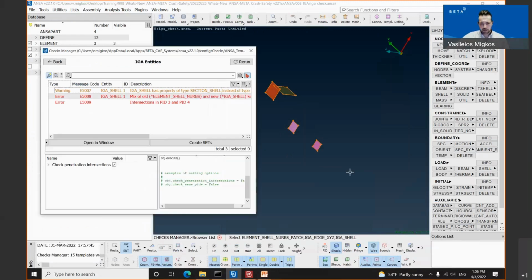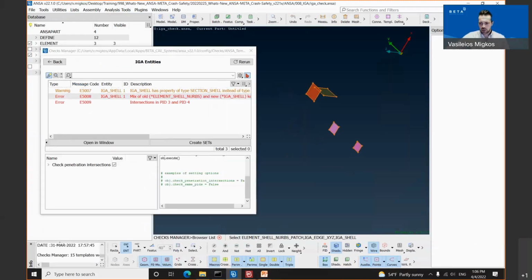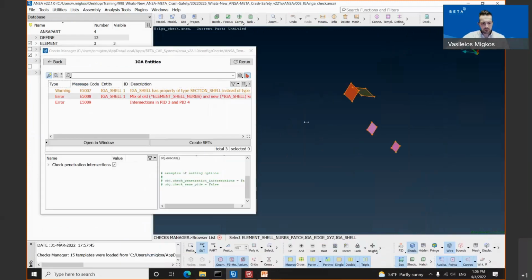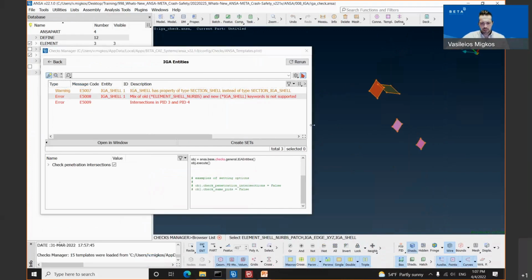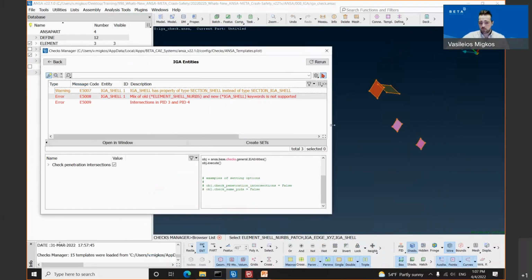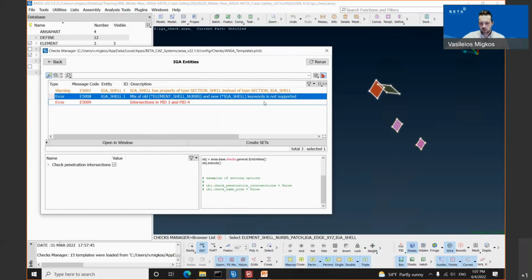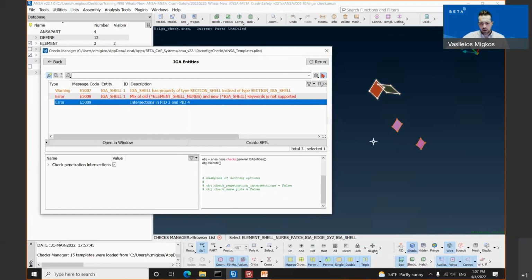Once he clicks the Execute button, as you can see, the tool has recognized one warning and two error messages. The warning says that the IGA shell has a property of type star section shell instead of star section IGA shell, and the error messages say that we are using in this model a mix of an old type and a new type, as well as the intersection between the PID3 and the PID4 gets recognized through the IGA check entity.